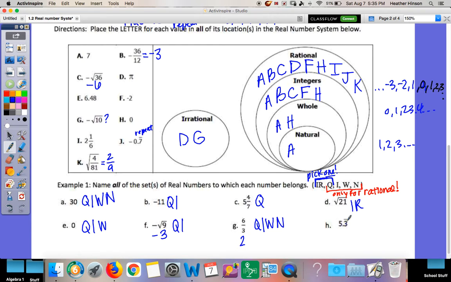Last one, 5.3 with the repeating line. Where do repeating decimals fall? Under rational. So is it also an integer? No, because integers aren't allowed to have decimals. So that is it.